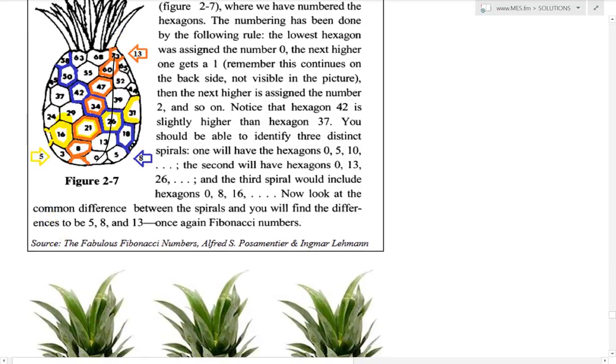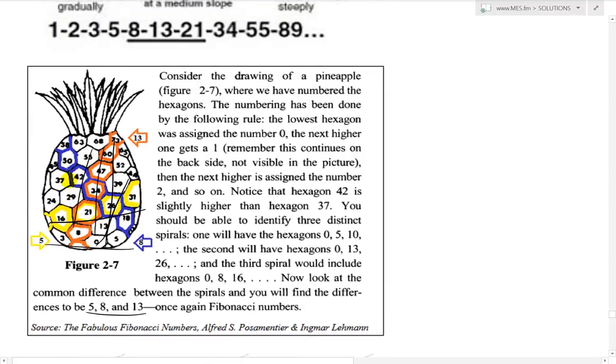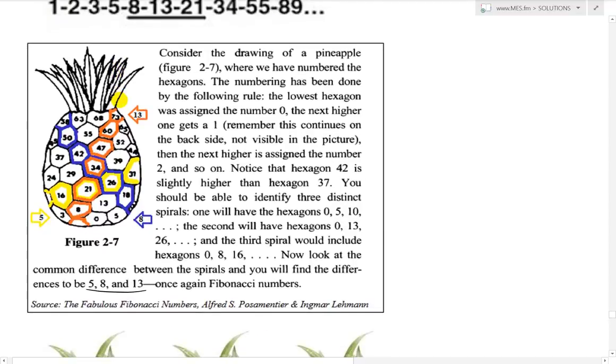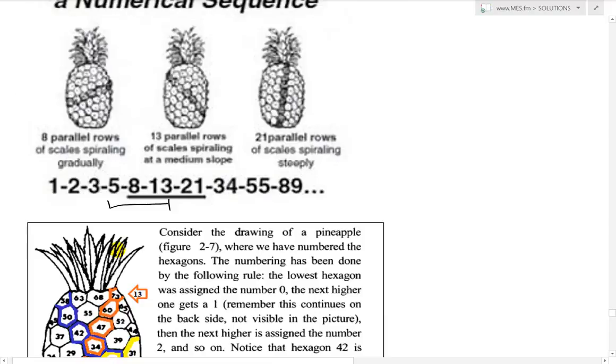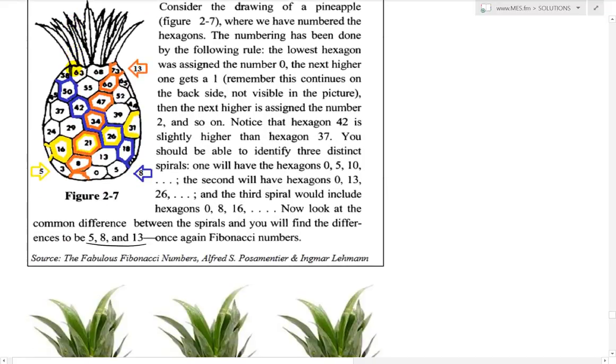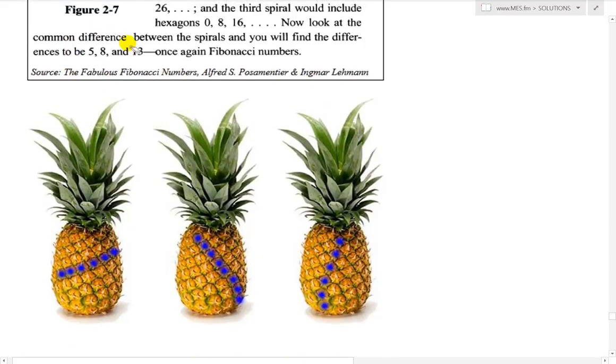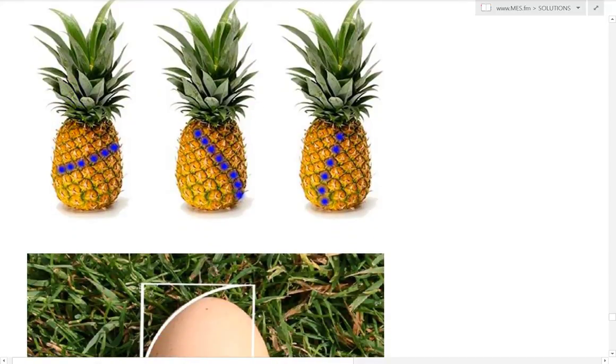And now look at the common difference between the spirals, and you will find the differences are 5, 8, and 13. So there's 5 this way, and this one is a bit smaller than the other one. And this one's going to be 8. It's going to be 13 across there. So this one follows 5, 8, 13 over here, but then the other pineapple is, I believe, bigger relative to its hexagons, and those go 8, 13, 21. So anyways, that's very interesting. Very interesting pineapple Fibonacci sequence.